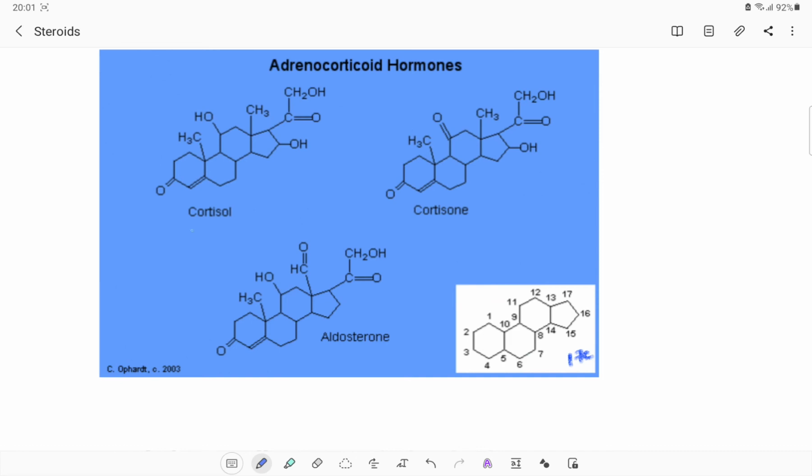cyclopentanoperhydrophenanthrene. Cortisol has an OH group, which is a secondary alcoholic system, and there is also a CH2OH along with the carbonyl carbon present in the side chain. In cortisone, we can observe that instead of the OH group that is present here, there is a carbonyl carbon. The rest of the structure is similar. In aldosterone, there is an aldehyde group and a carbonyl carbon along with an OH group.